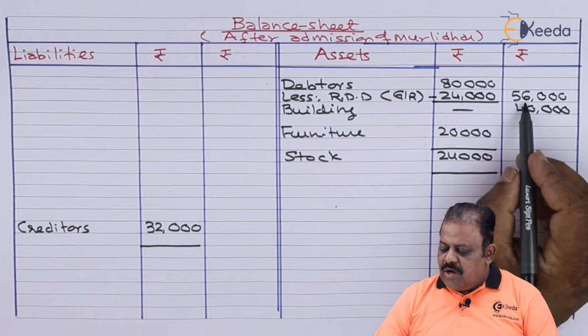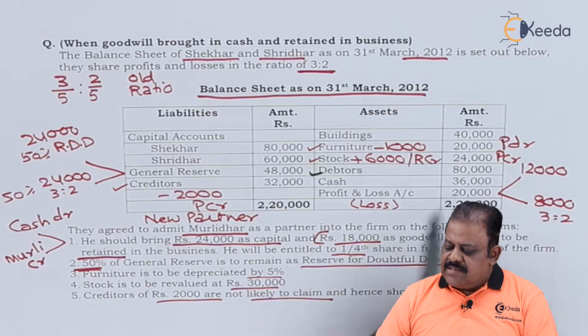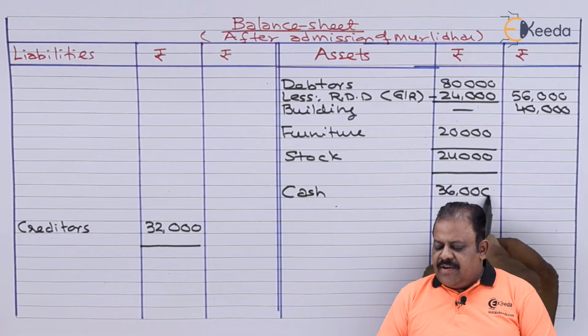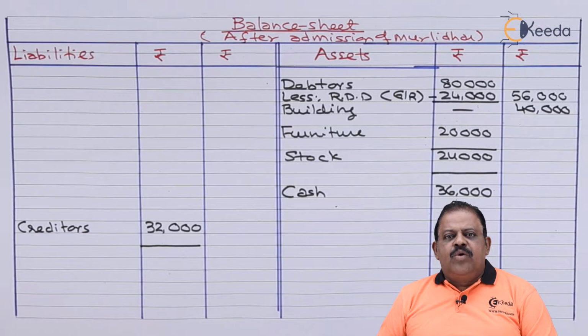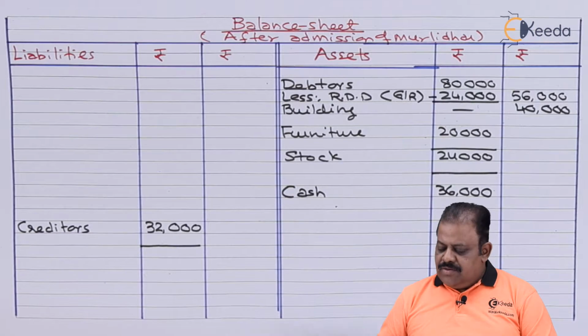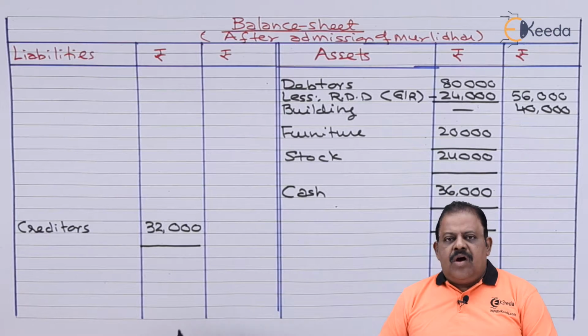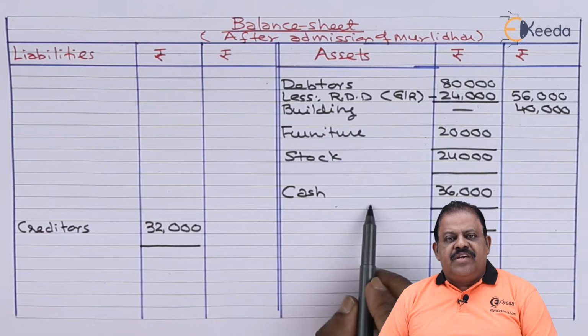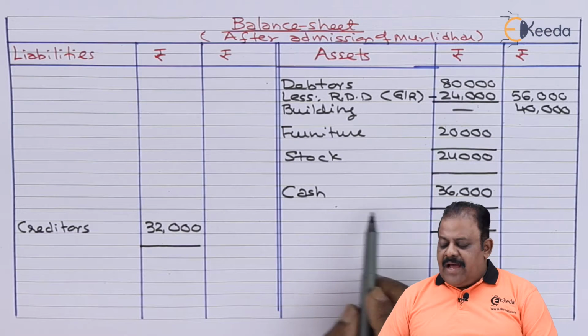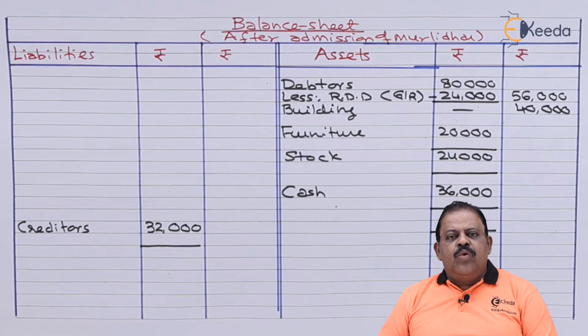So net debtors are now 56,000. Cash 36,000. There will be an increase in cash due to capital and goodwill brought by the new partner. So we are leaving space to record that. Alternatively, we can do the calculation here in brackets, and the final balance of cash we can record in the outer column.